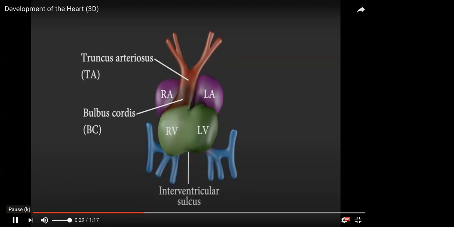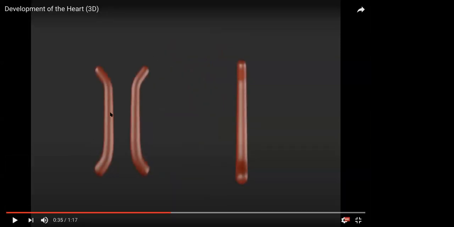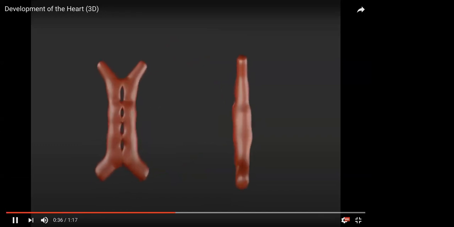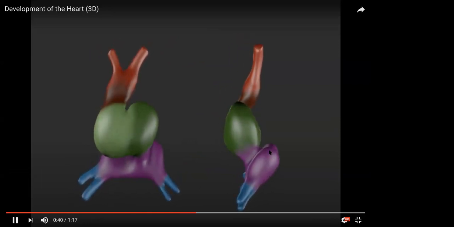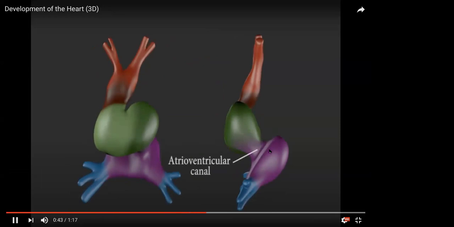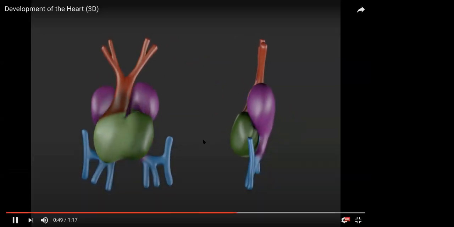Now they will show you an angle from the side, because that will help you. This is the heart tube, the frontal view that we saw, the heart tubes coming together. And this is what you see from the side. Keep an eye out, you can compare, see how this is bulging and how the atrium is now bulging, not only bulging, but it will go up. This is all part of the looping.